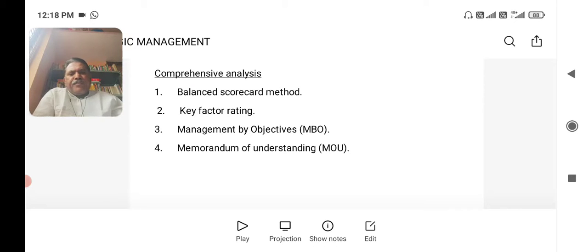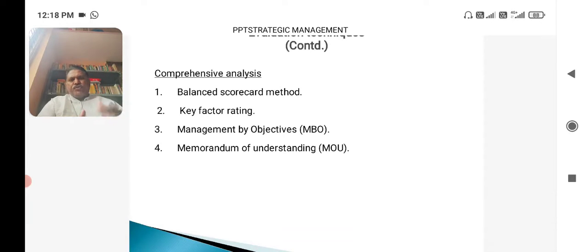Internal perspective. And what are the areas to find out the answers for this? Cycle time, that is production cycle. What is the time taken to convert raw materials into finished goods?